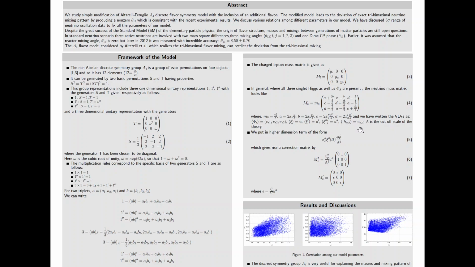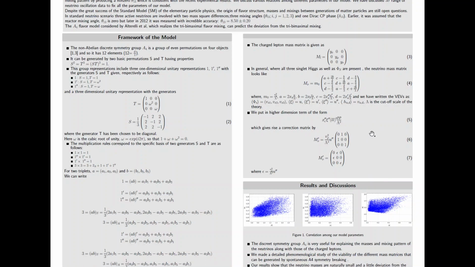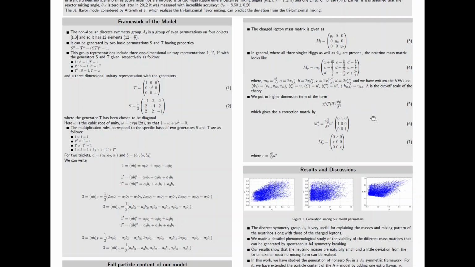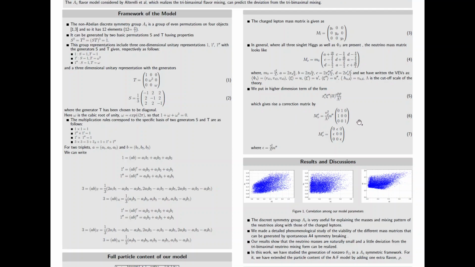And HD, this is it, and epsilon is the cutoff scale of our theory. So we will get the modified perturbation term just like this. This is our perturbation term, which brings the modified Lagrangian as well as the modified TBM. Then the symmetry will break, and we will get the modified TBM. This is the perturbation term we have calculated.